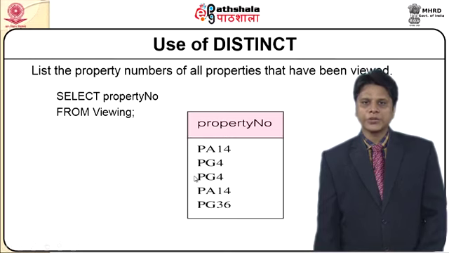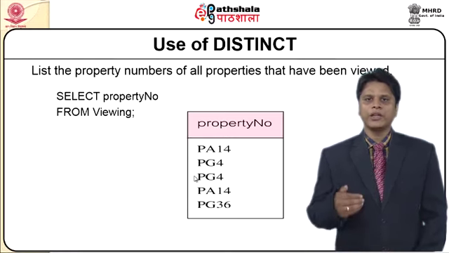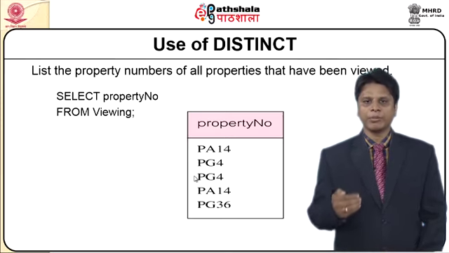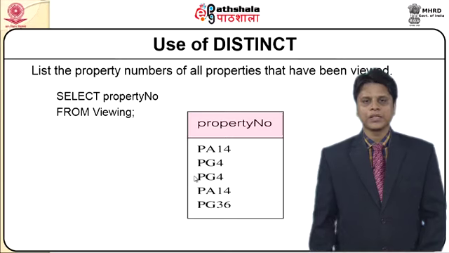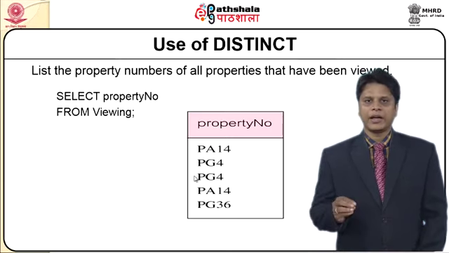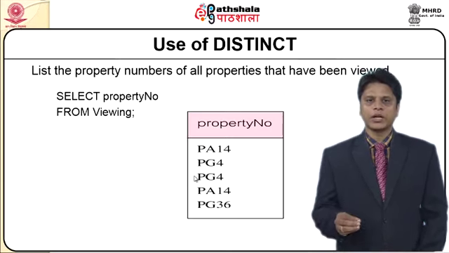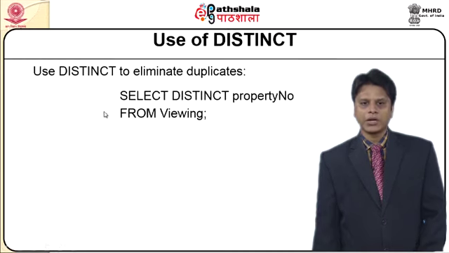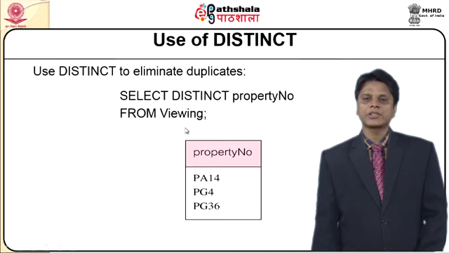It is needless to say, why should the records of PA14 and PG4 be repeated twice in my table? So to reduce this, we include another keyword, distinct, which we insert between select and property number: select distinct property number from viewing, which removes the previous redundancies.